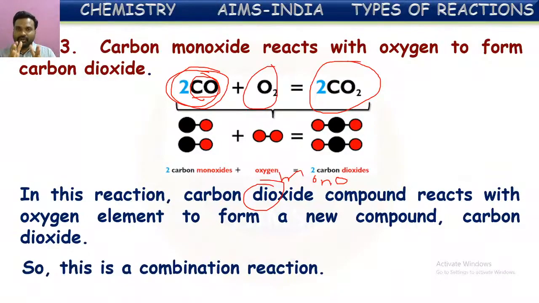If it is made up of only one kind of atoms, then that is called an element. If you say oxygen is an element, it is made up of only one kind of atoms, those are oxygen atoms. Hence it is an element. If you see carbon dioxide, is it an element or a compound? Yes, it is a compound because it is formed by the combination of more than one kind of atoms. Carbon atoms are there, oxygen atoms are there. Hence it is a compound. So they are the different types of combination reactions.